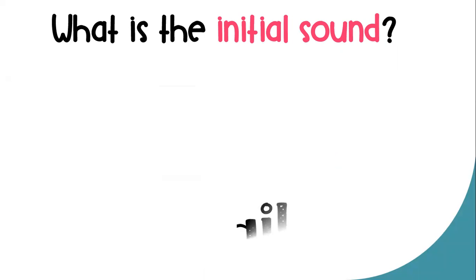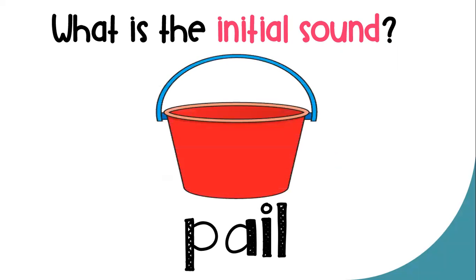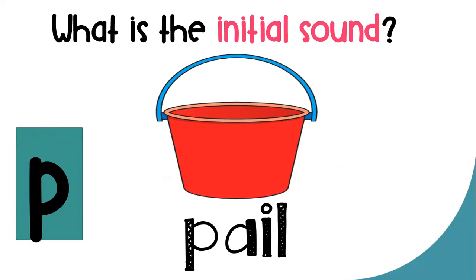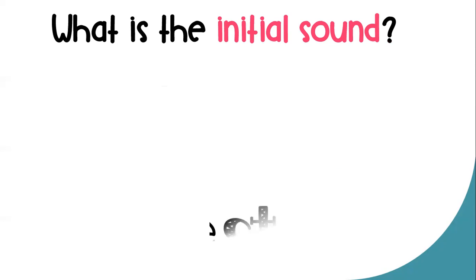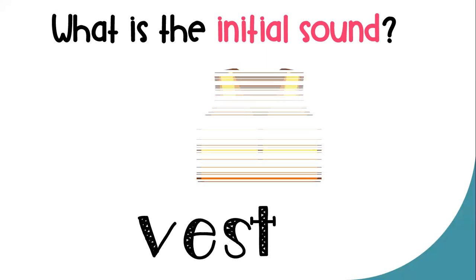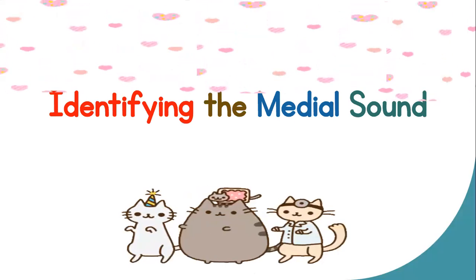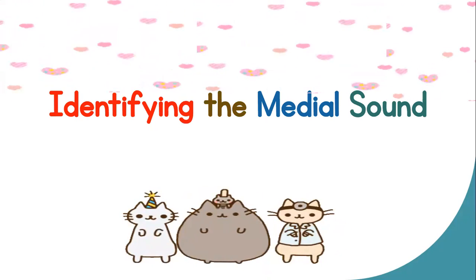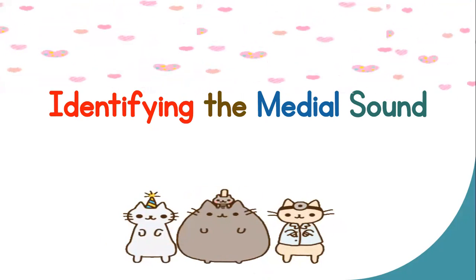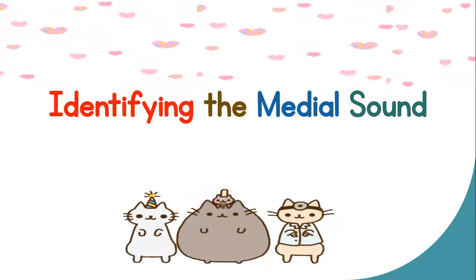What is the initial sound of the word pail? Pail. The correct answer is P. Letter P has the P sound. What is the initial sound of the word vest? Vest. It's V. Letter V has the V sound. Great job, everyone! Now, let's identify the medial sound or the sound in the middle of the word.